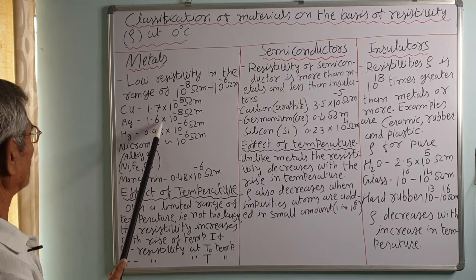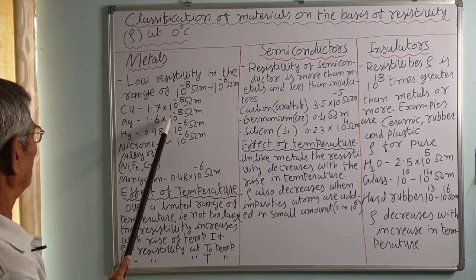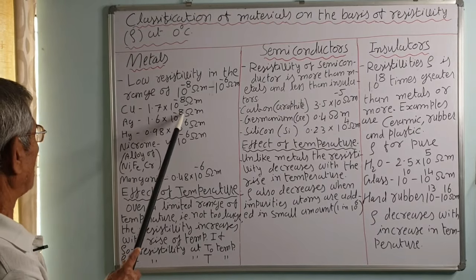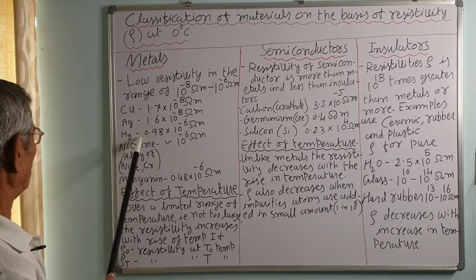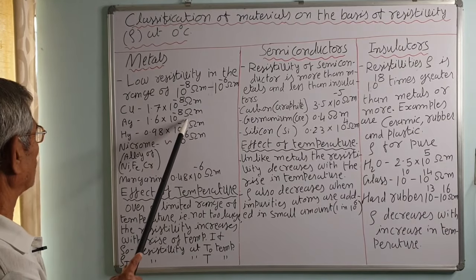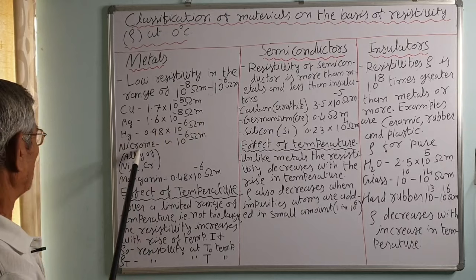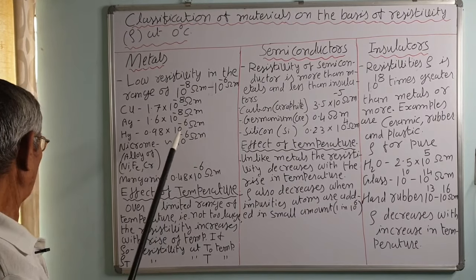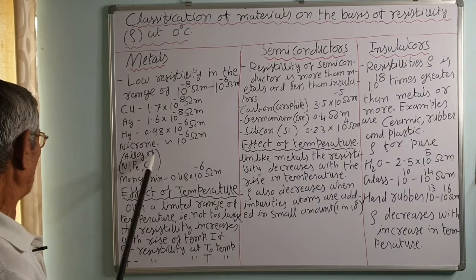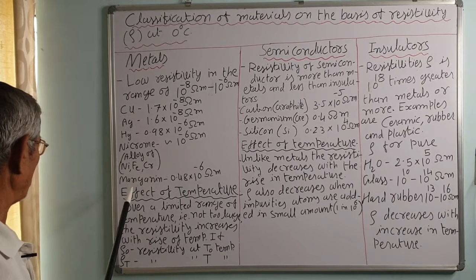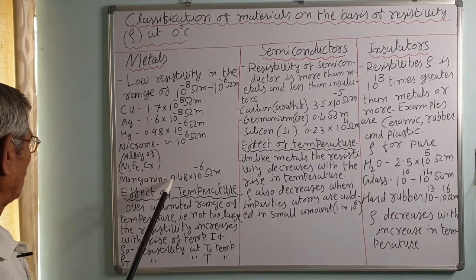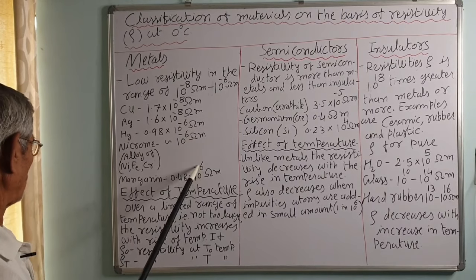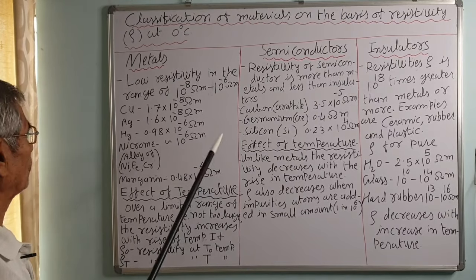Silver has 1.6, almost the same, into 10 raised to minus 8 ohm meter. Mercury has 0.98 into 10 raised to minus 6 ohm meter. Nichrome has 10 raised to minus 6 ohm meter. That is an alloy. Nichrome is an alloy of nickel, iron and chromium. Manganese, also an alloy, has 0.48 into 10 raised to minus 6 ohm meter.